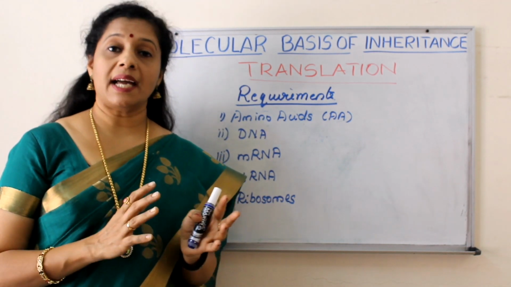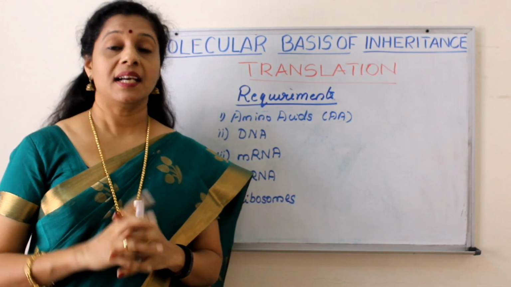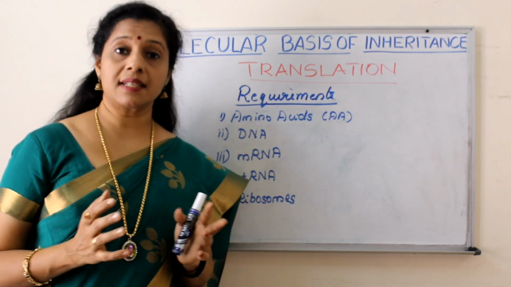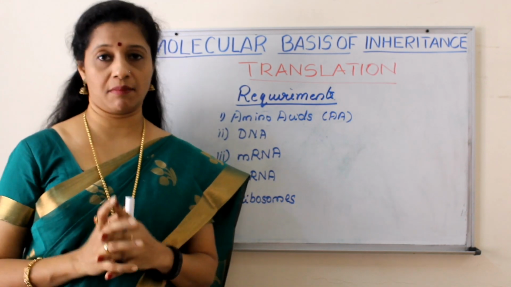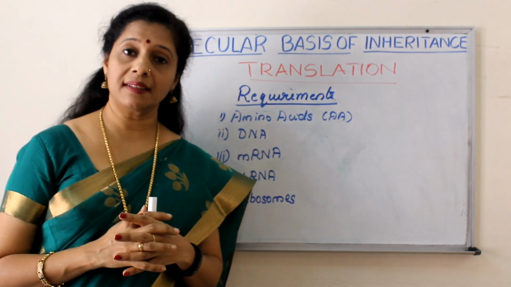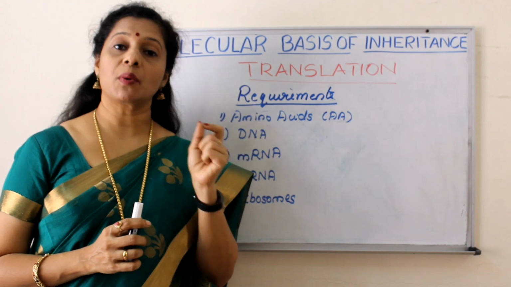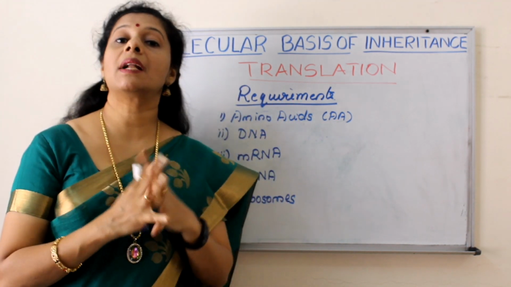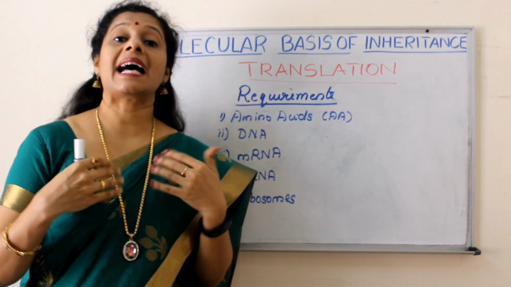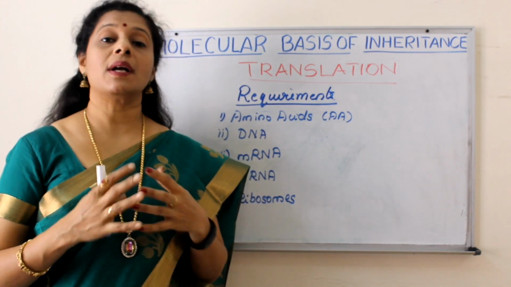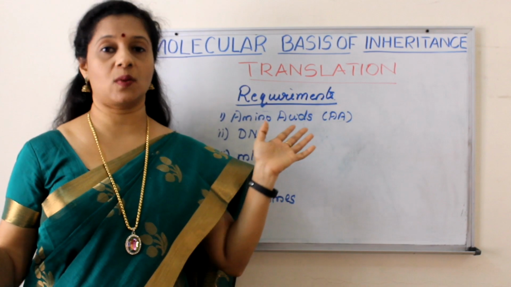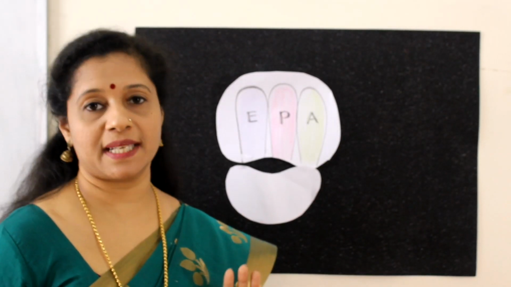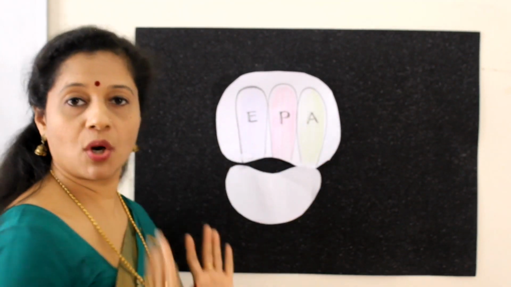And in prokaryotes as well as eukaryotes, 2 subunits are there for ribosomes, a larger subunit and a smaller subunit. Are they always together? No. Once the protein synthesis starts, the larger subunit and smaller subunit will come together. Then it becomes an activated ribosome. Once the process ends, they again dissociate, meaning they become inactive.